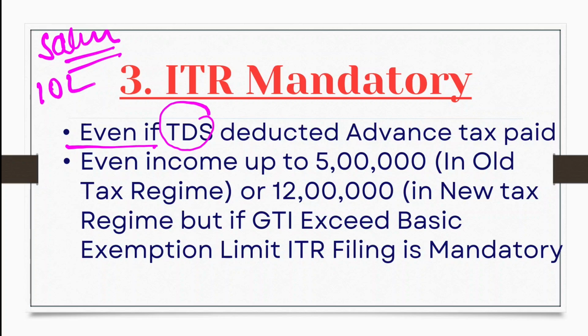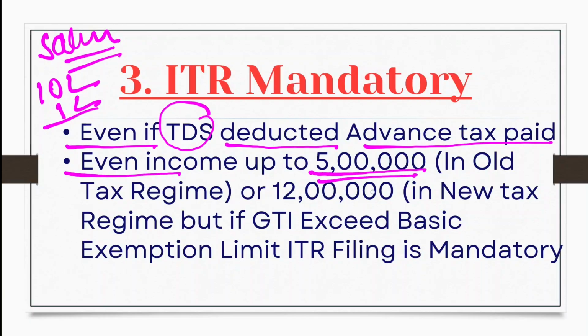If your TDS has been deducted, suppose you are getting any salary income, or any professional fees up to 10 lakh rupees, so 1 lakh TDS has been deducted. So TDS deducted, advance tax paid. Even in the old tax regime, there is no tax up to 5 lakh rupees. In the new tax regime, there is no tax up to 12 lakh rupees.